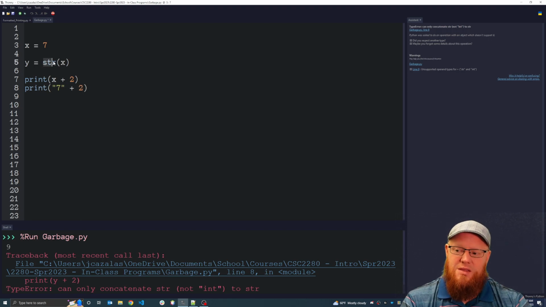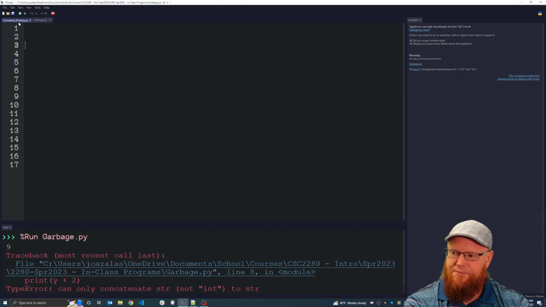So the point is simply this string function, and we know it's a function because it has parentheses. This string function simply expects a number inside, and it's going to basically enclose that number within a pair of quotation marks. It's converting it to a string.